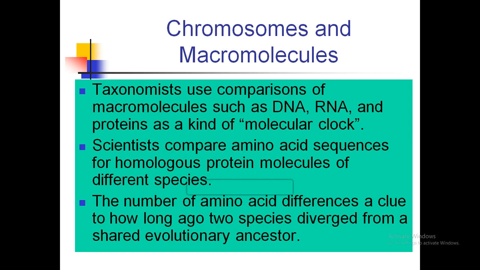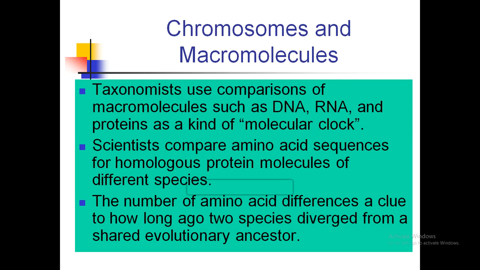The more of the same kinds of proteins two organisms share, the more closely related they are. And if the amino acid sequences of two species are more different from one another, then they are considered to have diverged from a shared evolutionary ancestor long ago.